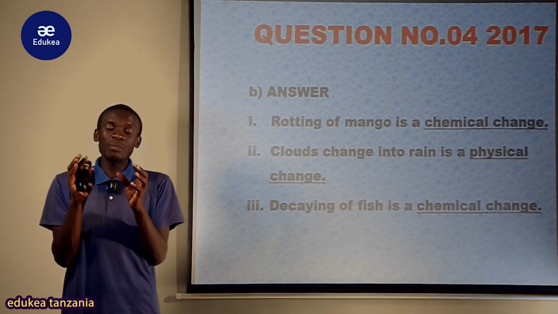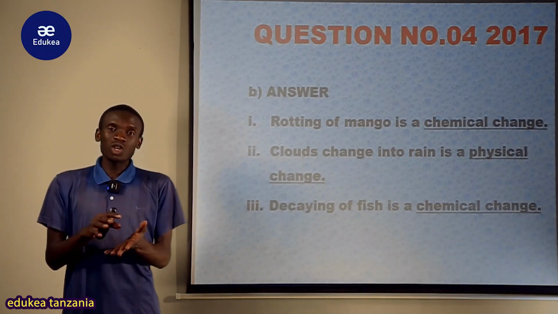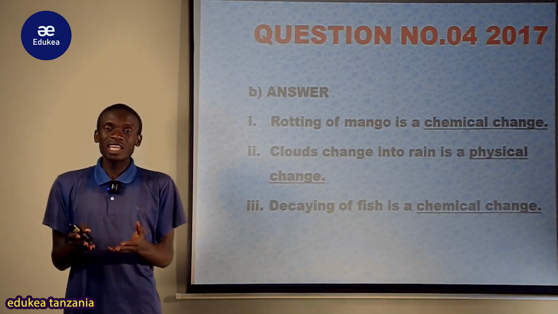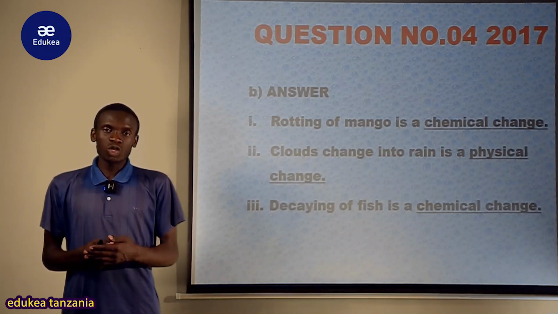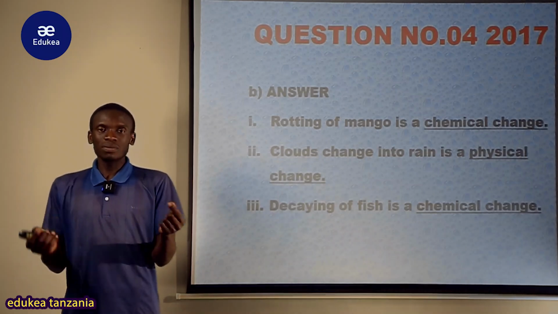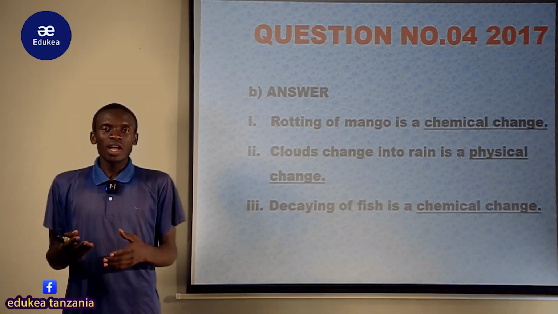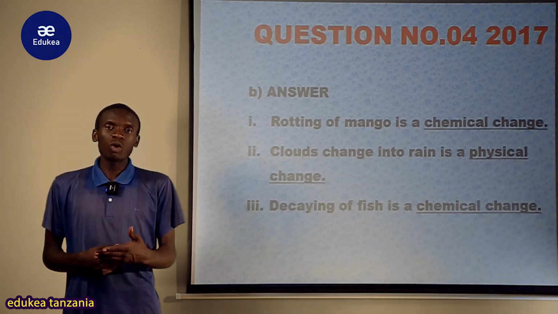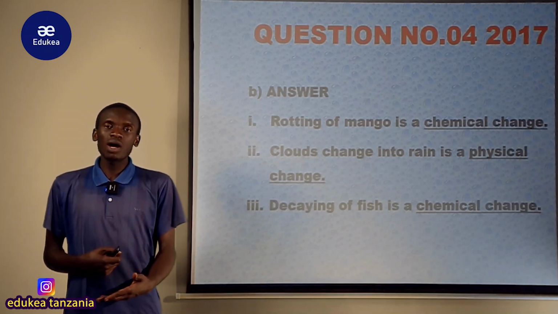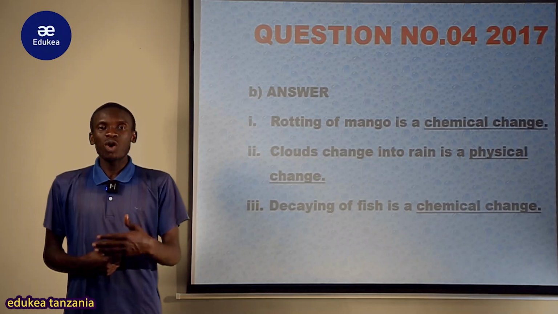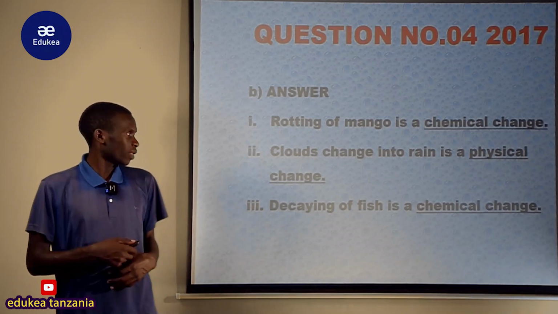When the temperature is increased, we get rain. The composition of water, rain water, is the same as the composition of cloud. So this is a physical change because the change is reversible. So you can return to the original state of a substance. Kwa kuna mawingu yapo change kupata mvua, pale ile ni physical change kwa sababu haibadilishi composition ya maji.